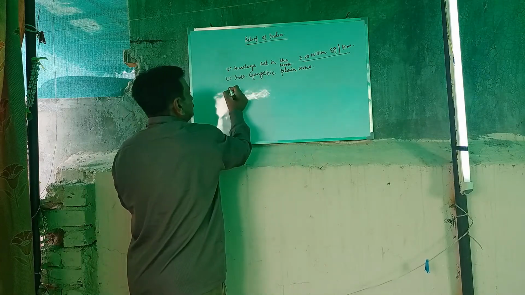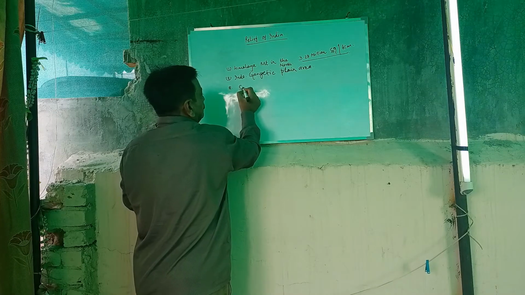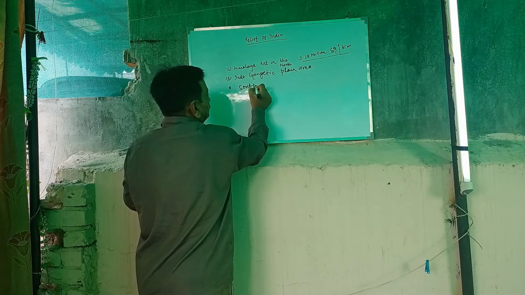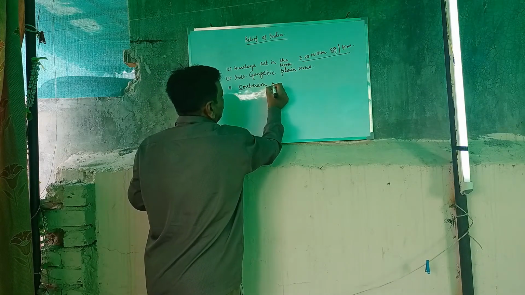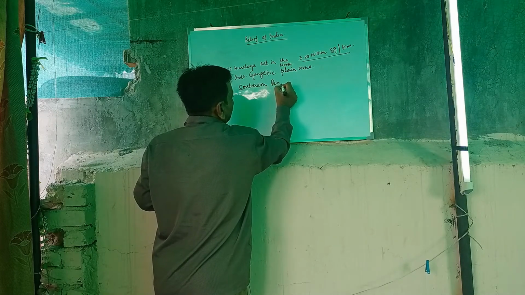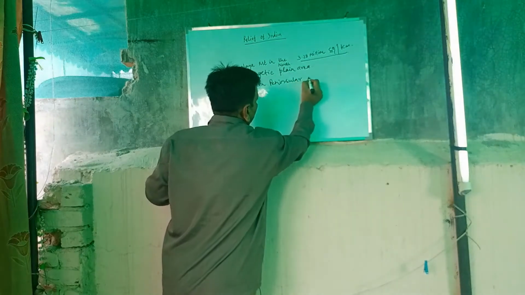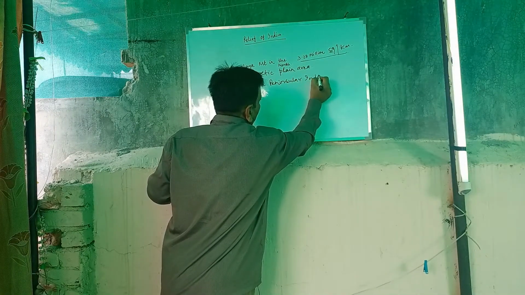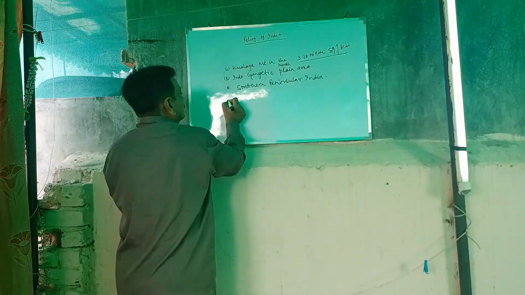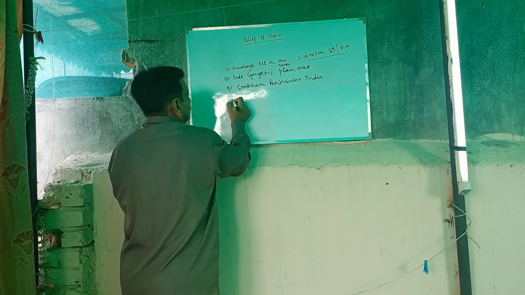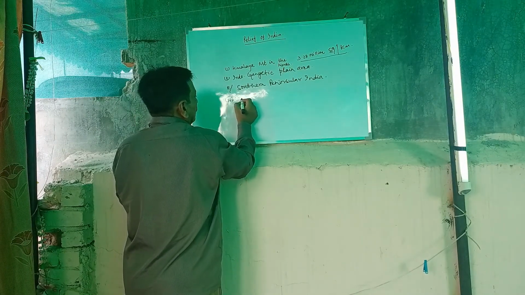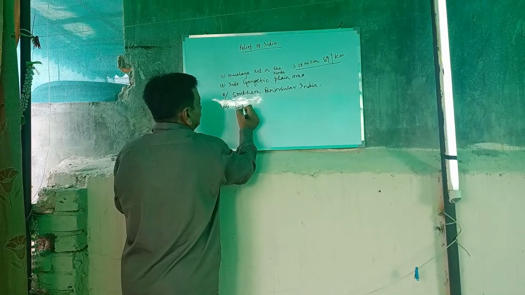Third one, southern peninsular India. And fourth one, coastal island.